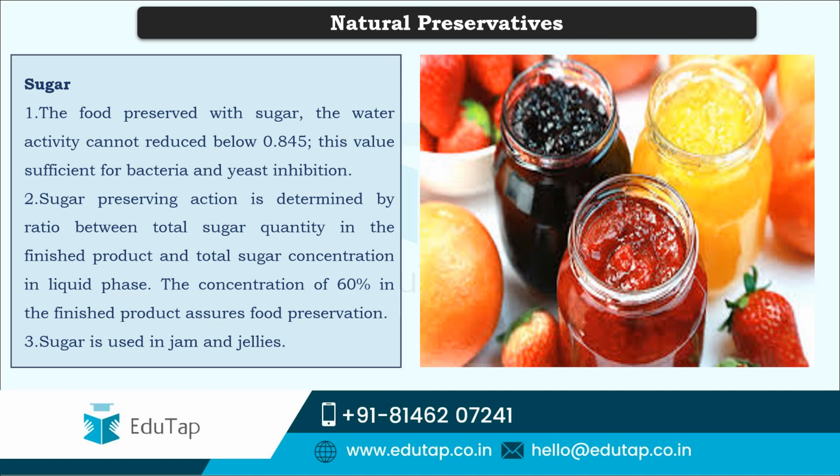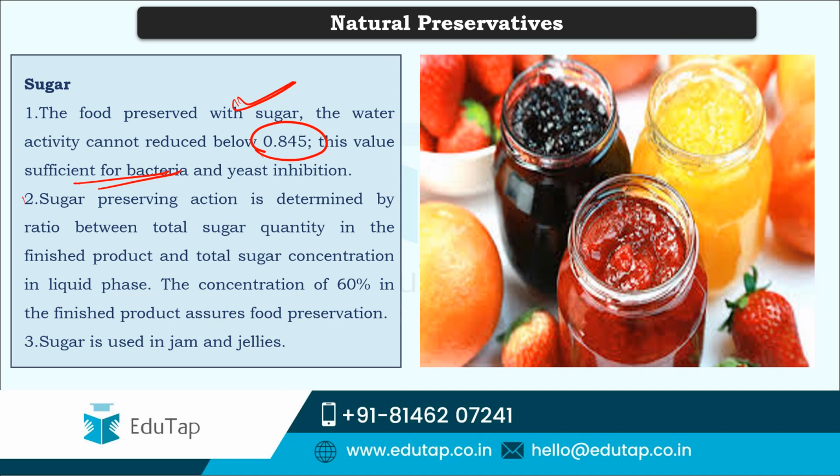So friends, the next natural preservative is sugar. Here the food that is preserved with sugar, in that the water activity cannot be reduced below 0.845. This is a constant, and this value is sufficient for bacteria and yeast inhibition. That is the sugar that is being added to that food.